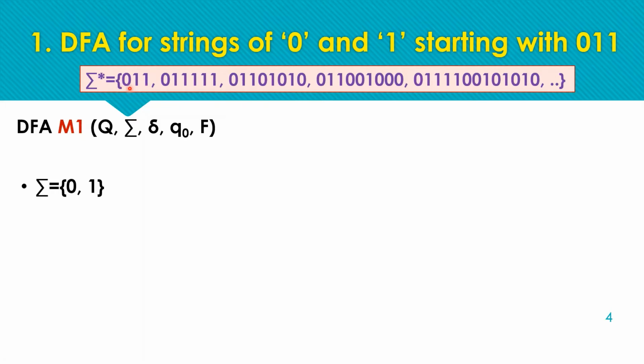So here we have to work according to the starting pattern, as the starting pattern is defined as 0 1 1. So it is clear that if we receive any other pattern for the first 3 symbols, then the string is clearly rejected. The states will be Q0, Q1, Q2, Q3 and a dead state. The purpose of the dead state will be clear in a while when we start with the example. Q0 is the initial state. So let's start constructing.